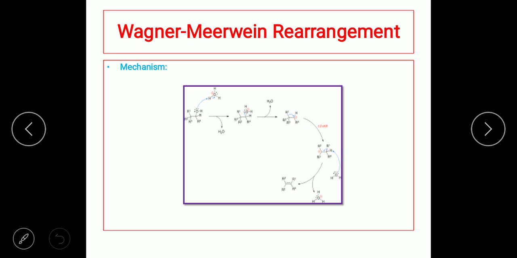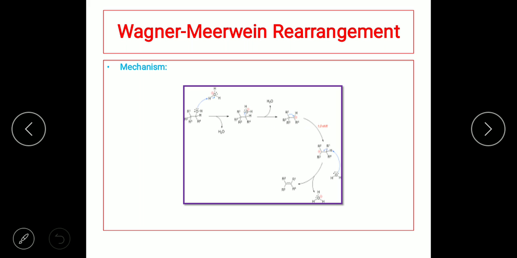Now, whenever there is a secondary carbocation, this carbocation always tries to form a more stable carbocation. That is, it tries to form a tertiary carbocation. And we know that the order of stability is tertiary carbocation more stable than secondary carbocation, more stable than primary carbocation. The reason is, in tertiary carbocation, since there are more alkyl groups, these alkyl groups try to stabilize the positive charge by inductive effect.